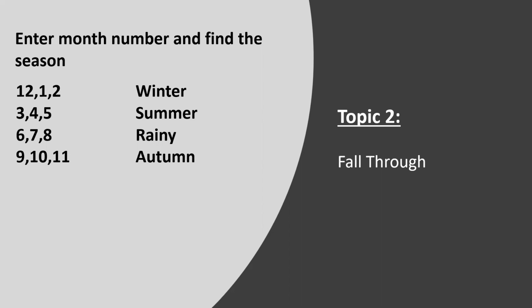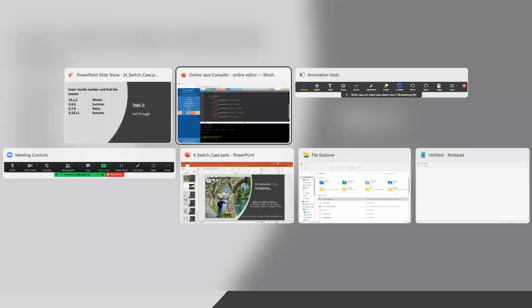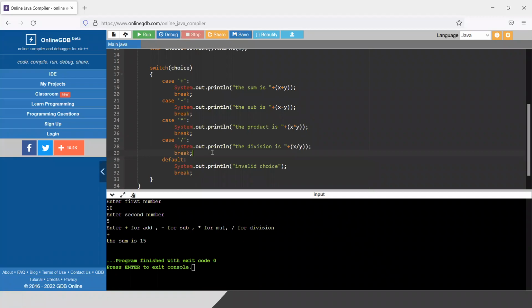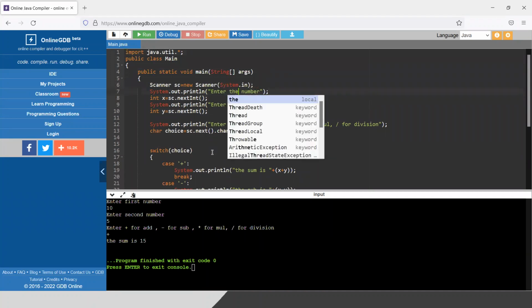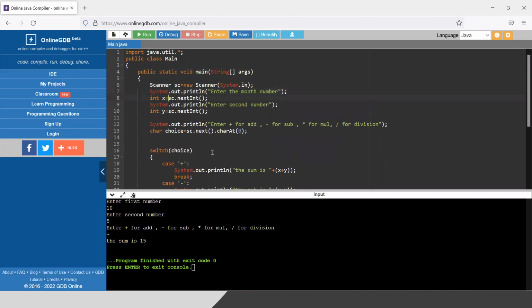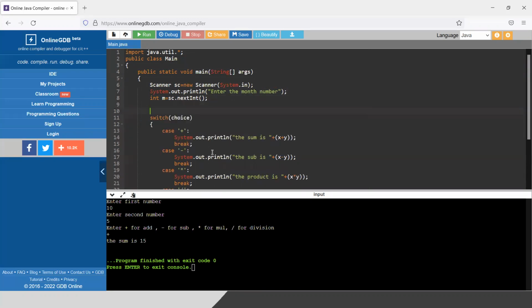If anyone enters 12, he or she will be able to see the output as winter. If anyone enters 7, the month of July, he or she will see rainy season in return. If anyone enters November, that means 11, he or she will see autumn. So if I try to solve this problem, first, what do I need to do? I will first write, enter the month number, and it will be something like M. Let it be M. I do not need other input. It is very straightforward.